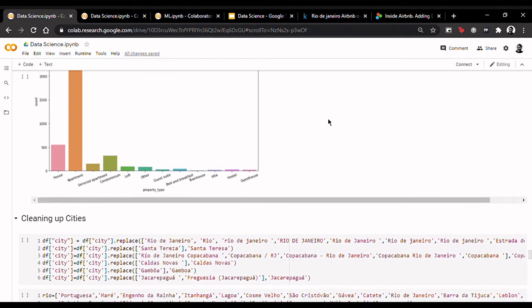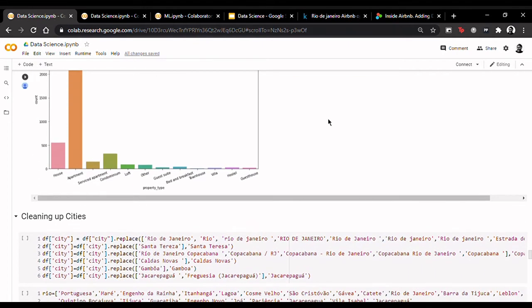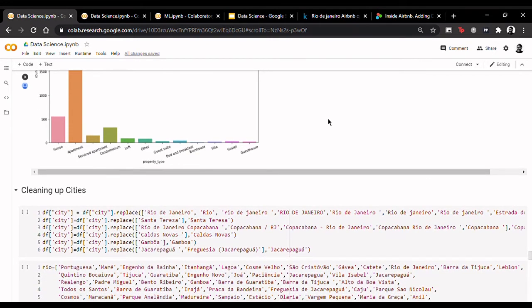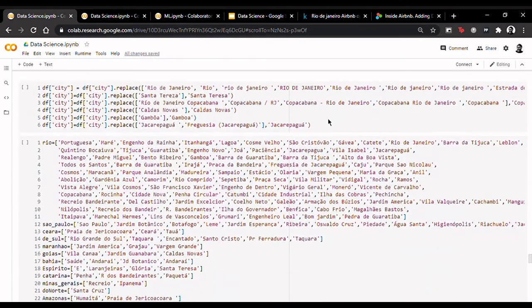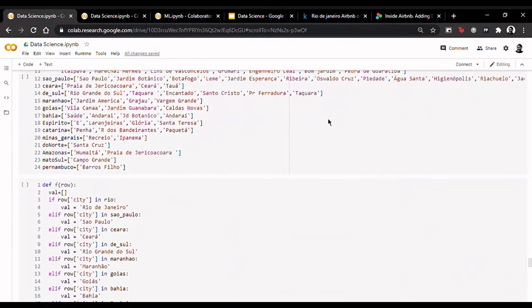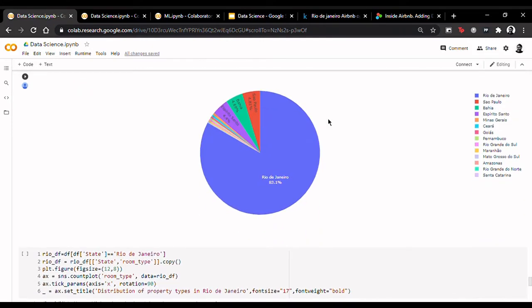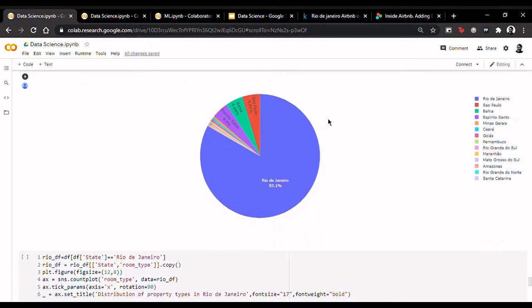In this section, we cluster listings according to the state. Our aim in this section was to answer the question, which part of Brazil has the highest number of listings? Then you will actually see a pie chart below. The pie chart shows that most of the Airbnb listings come from Rio de Janeiro. 83.1% of the listings are from Rio.